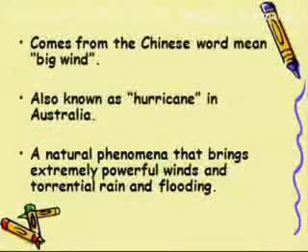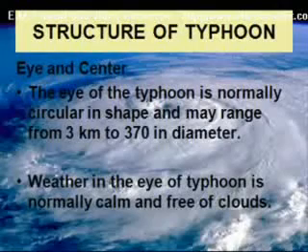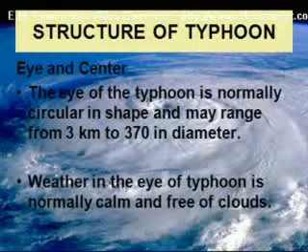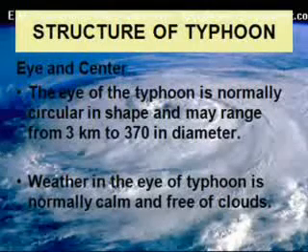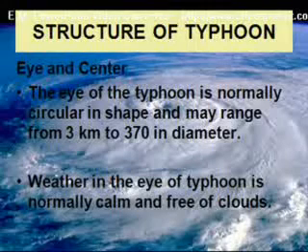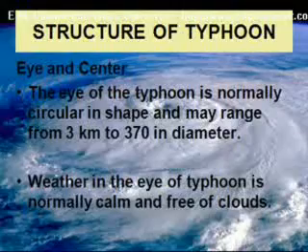Typhoon comes from a Chinese word meaning big wind, also known as hurricane in Australia. A natural phenomenon of extremely powerful winds and torrential rain. Structures of typhoon: the eye of a typhoon is normally circular in shape and may range from 3 km to 370 km in diameter. Weather in the eye of a typhoon is normally calm and free of clouds.